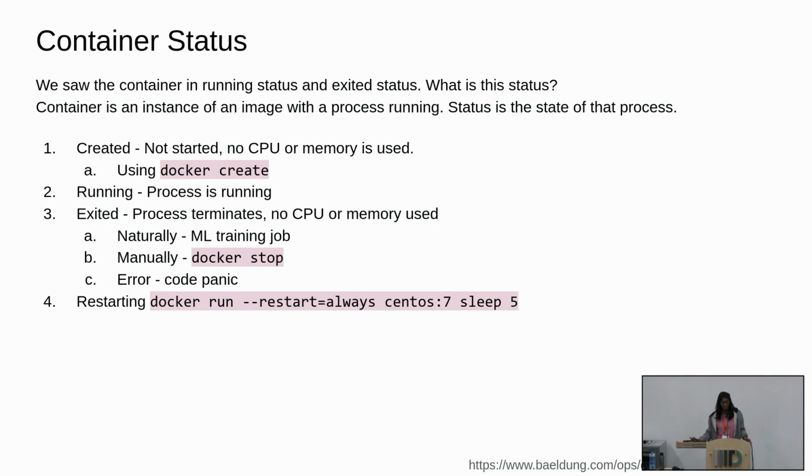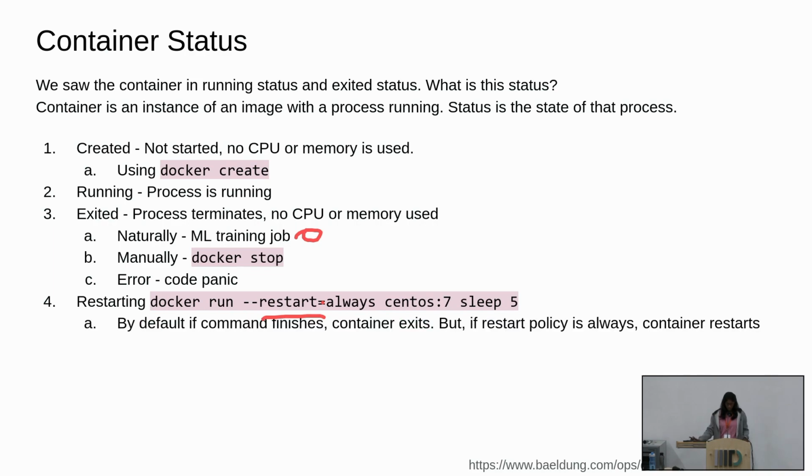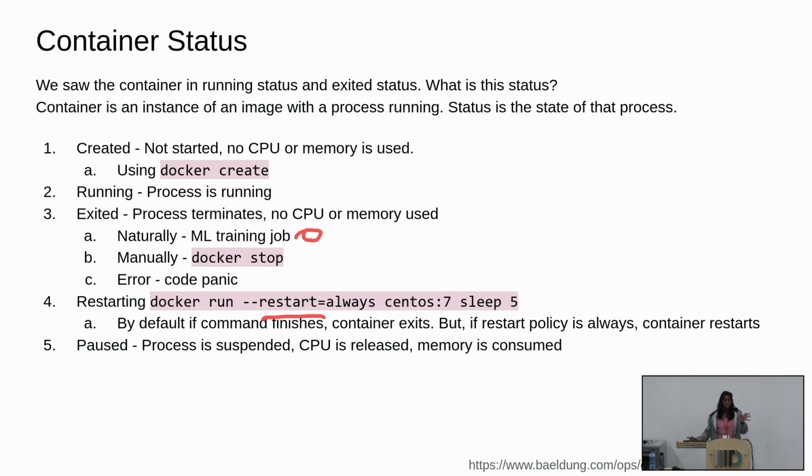The fourth is restarting. If you take a naturally terminating job, when it ends, the container just goes to exited. But there is an option, the dash restart option, which allows the container to start as soon as it ends. For instance, the sleep 5 sort of command where it just finishes and then restarts again. And in the middle time, it's in the restarting mode.